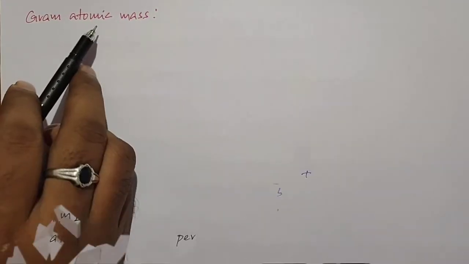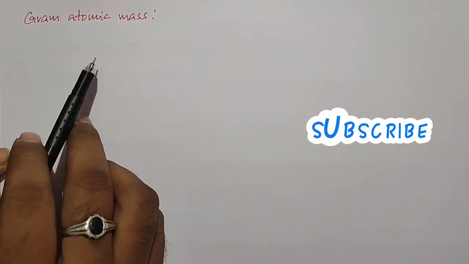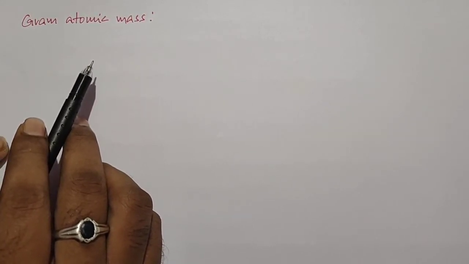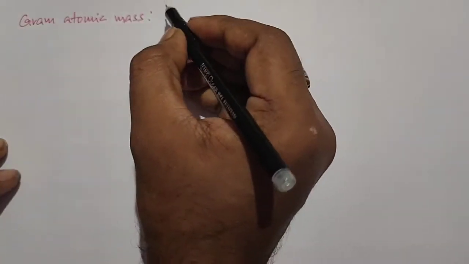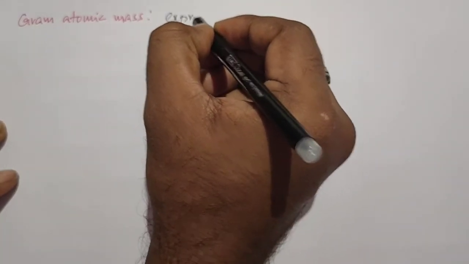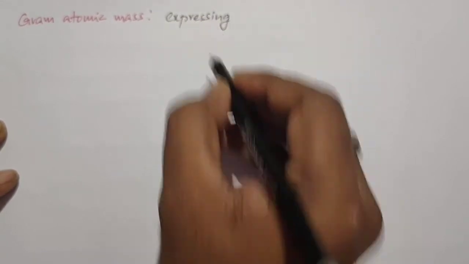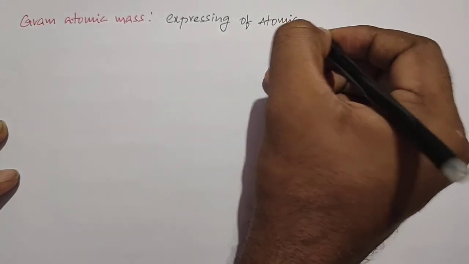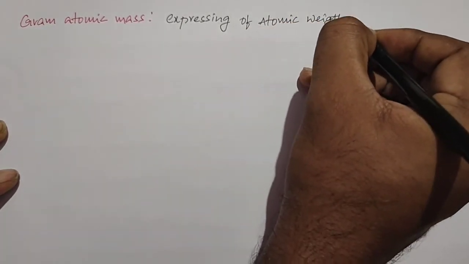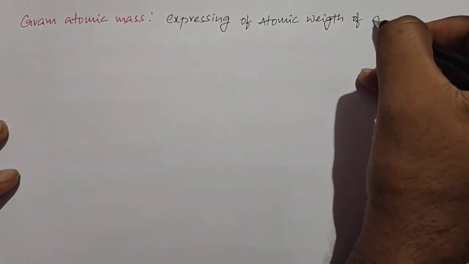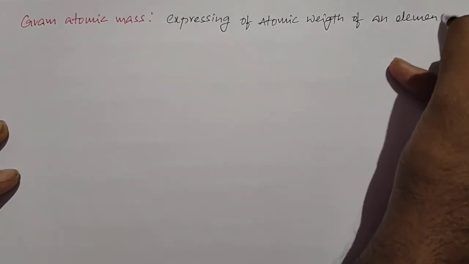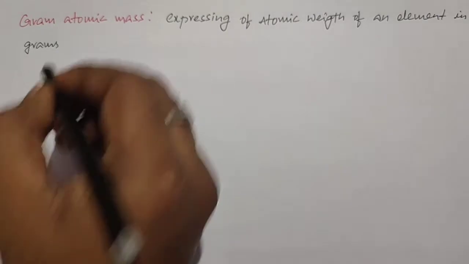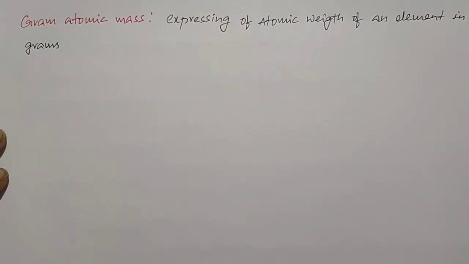Okay, next gram atomic mass. If the atomic mass of an element is expressed in grams, it is called gram atomic mass. Expressing the atomic weight or atomic mass of an element in grams is called gram atomic mass.